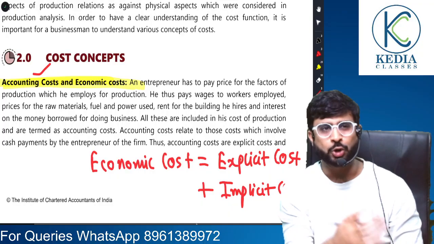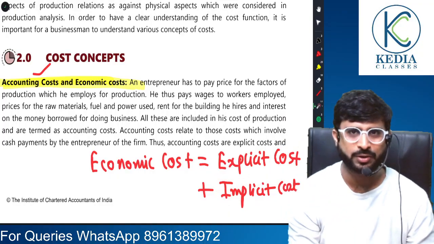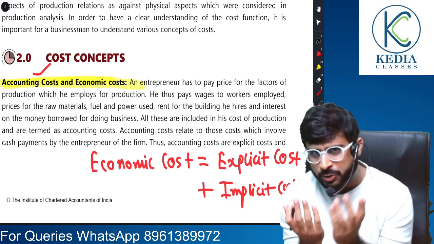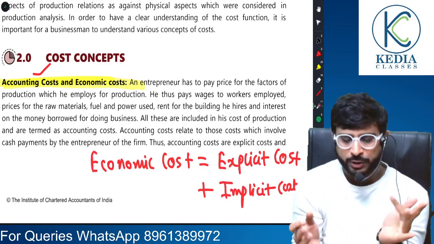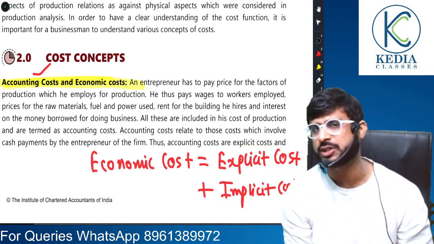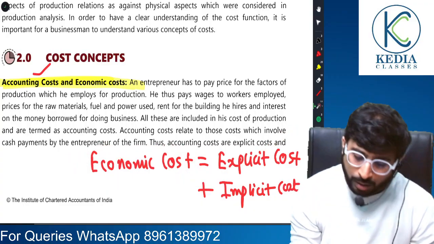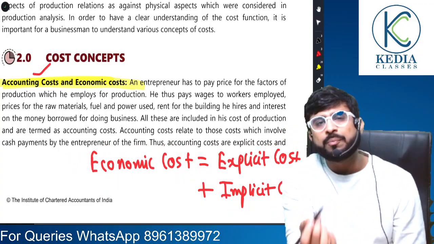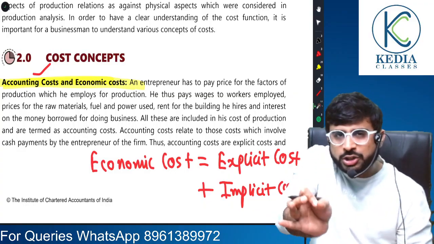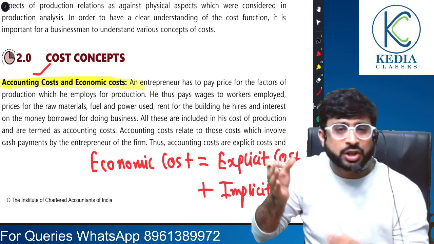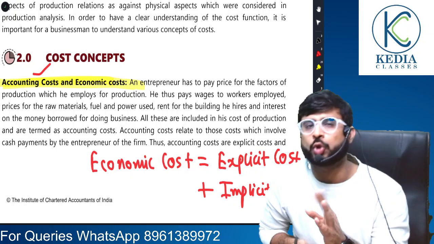Understood, sir. So you will naturally feel that it's logically right to think that way. Yes, it is. From an accounting perspective, whose purpose is to report, it is rather a narrow perspective, and there we only consider explicit cost. But if you are to calculate economic cost, you have to consider explicit cost plus implicit cost. What is implicit cost? It is the imputed value of inputs owned by the firm and used in its own production units. Understood? Imputed value means the estimated value of inputs owned by the firm.